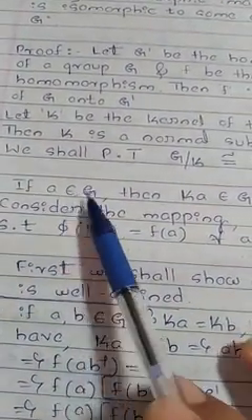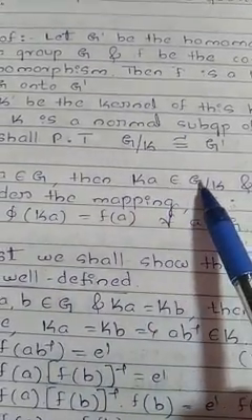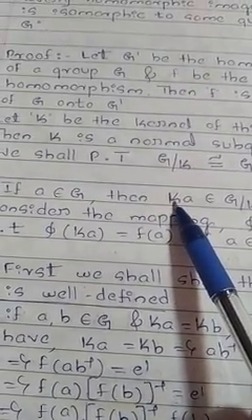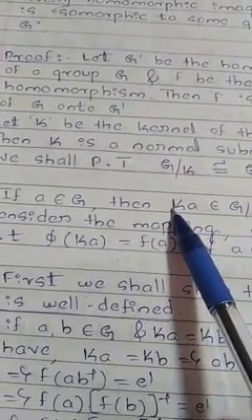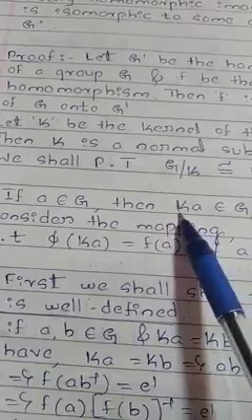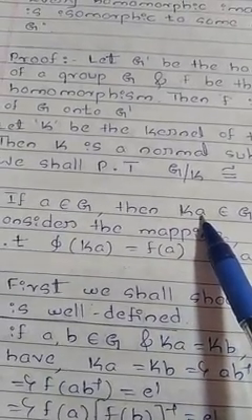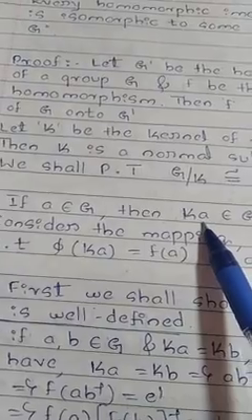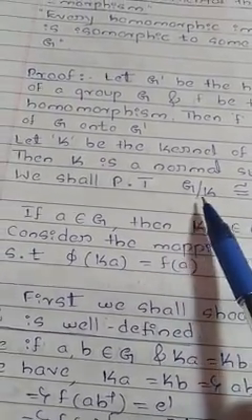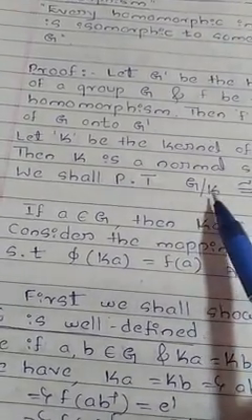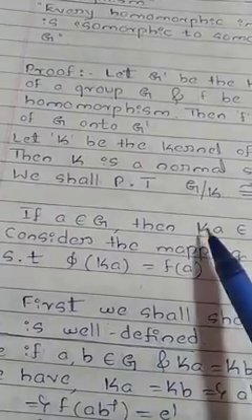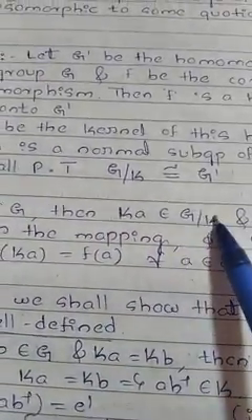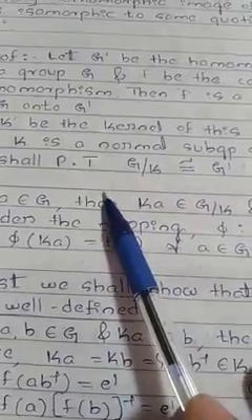Let's see. If any element a belongs to G, then Ka belongs to G by K, by the definition of quotient group. What is the definition of quotient group? The set of all cosets. Coset means Hk or kH. Usually we denote the right coset as Ha and the left coset as aH. Here we are considering the subgroup as K, the kernel, therefore we write Ka instead of Ha. If any element a belongs to G, then Ka belongs to G by K. This is nothing but the definition of quotient group.